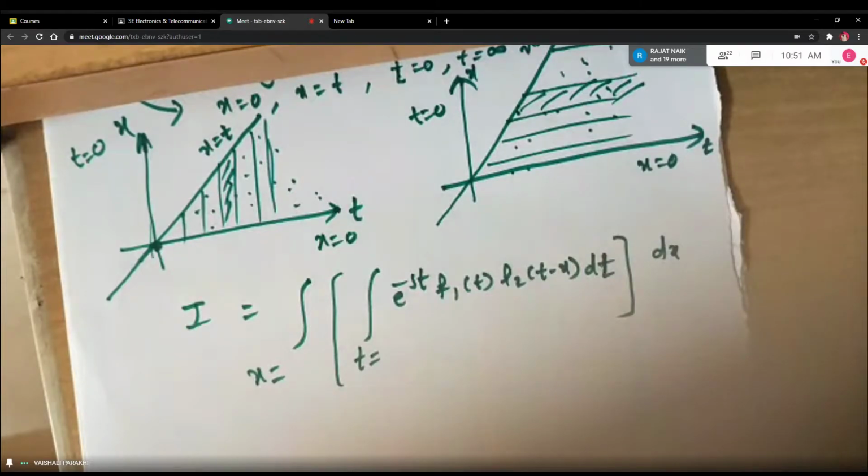Adnan, can you hear me? You can unmute yourself even if you don't know the answer. Yes, ma'am. Can you tell me what will be the innermost limits, looking at the diagram?